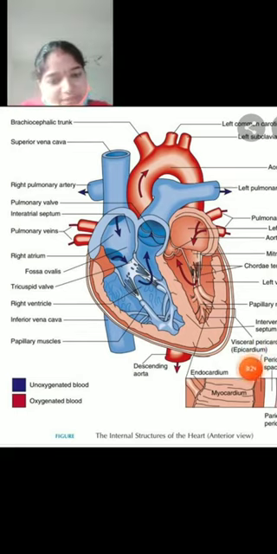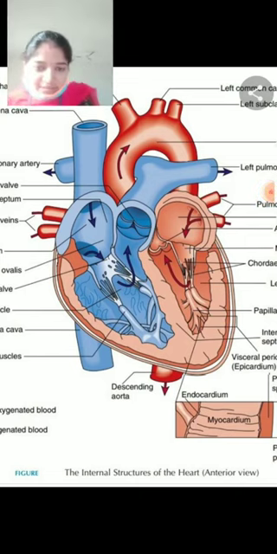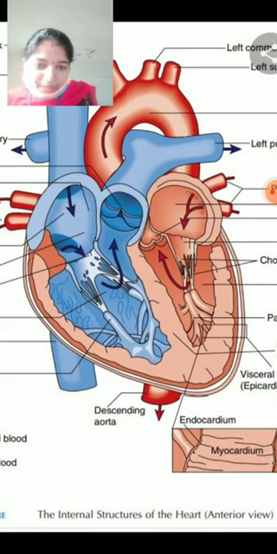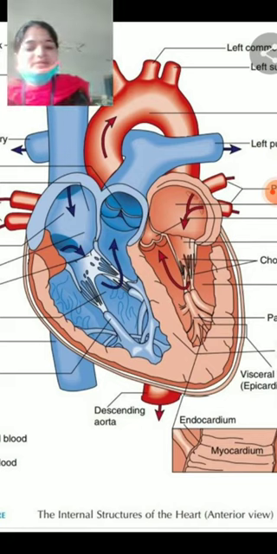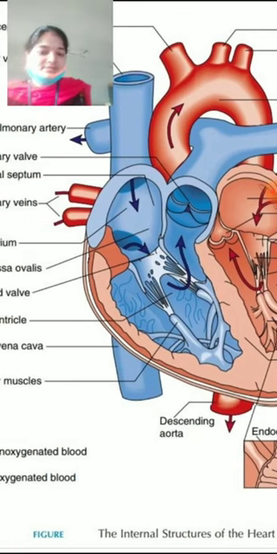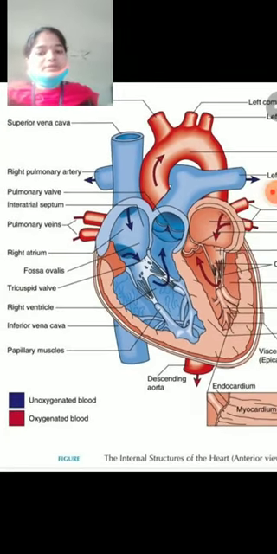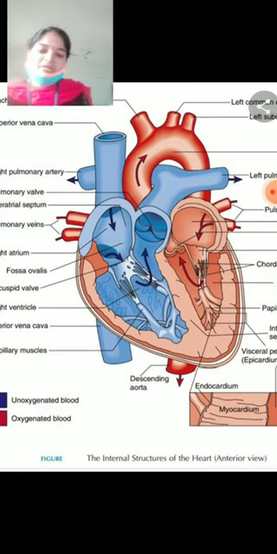Some muscle fibers continue with the interventricular septum. They divide into two main branches. These branches supply the entire walls of the ventricles in the form of Purkinje fibers. They move to the apex of the heart from the posterior region along with the interventricular septum. Next, the third component is the aortic arches.